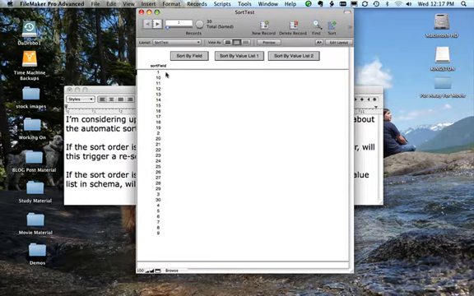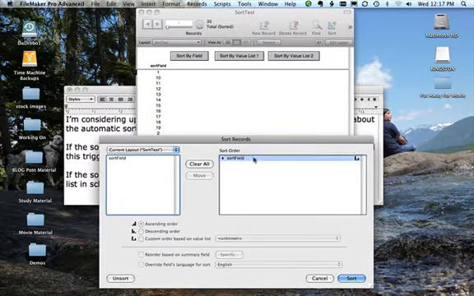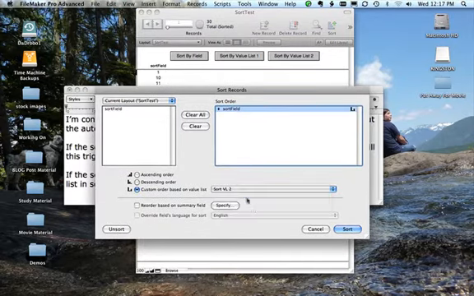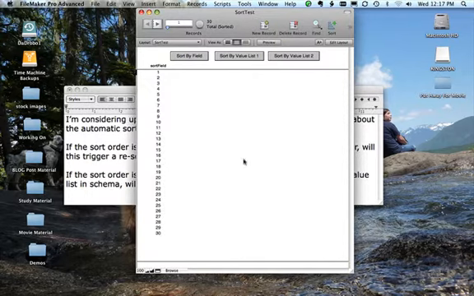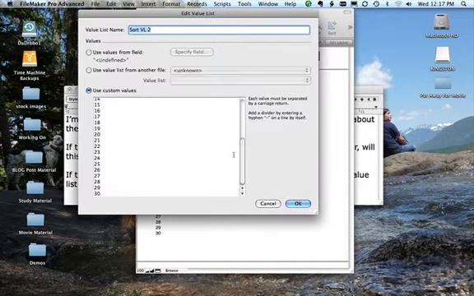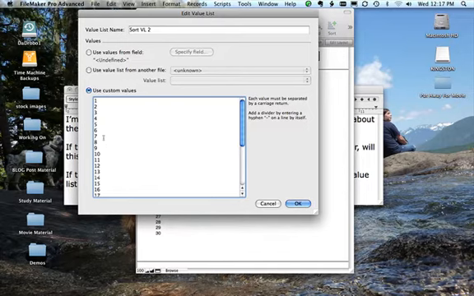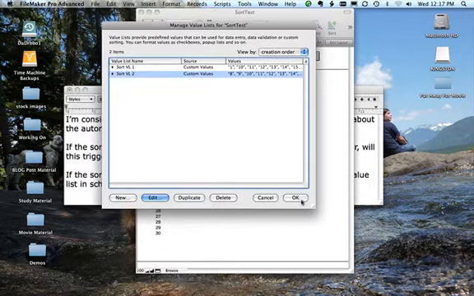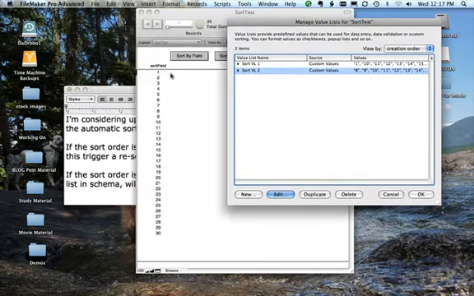The question is, if we change the sort order, would it automatically reflect, or change the value list rather? So what I'm going to do is sort this not by that value list, but by this value list. And that mimics the regular text stuff. Let's go in and modify that value list. This is the value list that we're sorted on. I'm going to take the first 7 entries, and instead of putting them at the top, put them at the bottom. So we're going to see whether or not our sort order automatically updates. If it does, this 1 through 7 record should come down to the bottom.